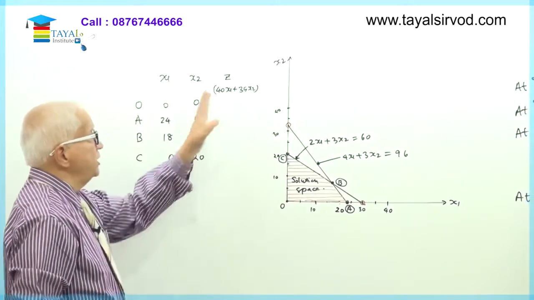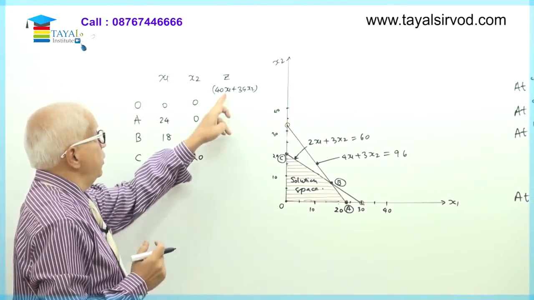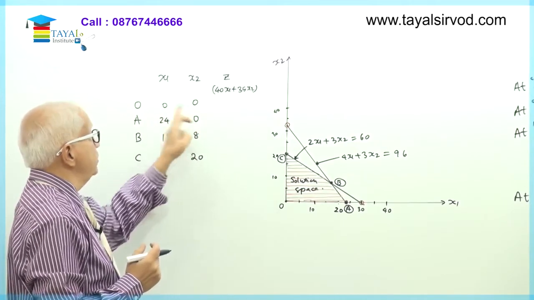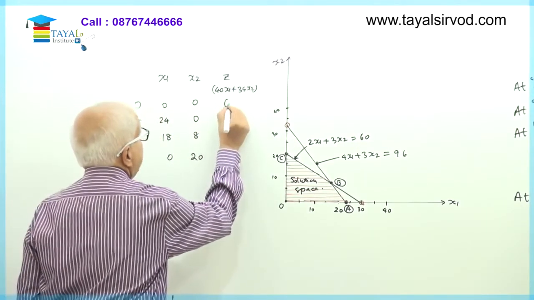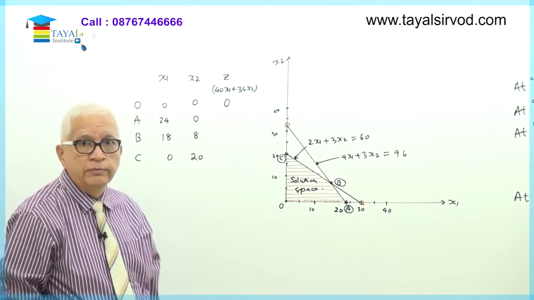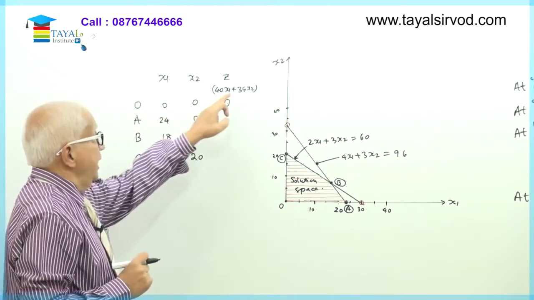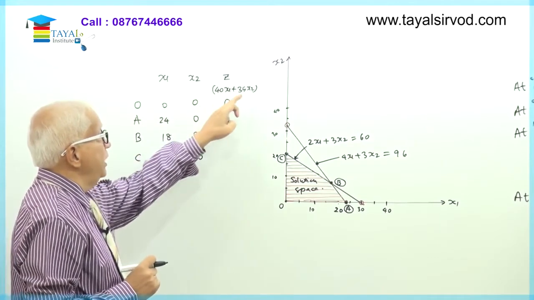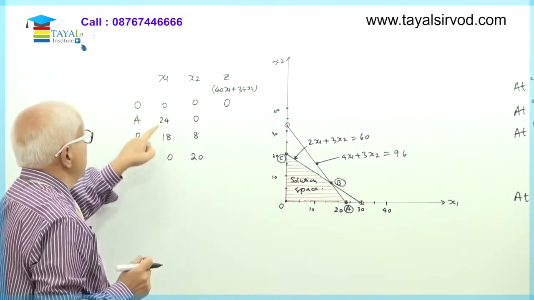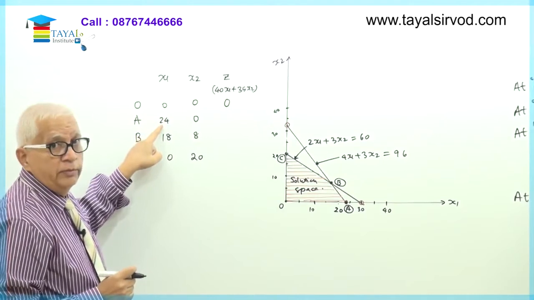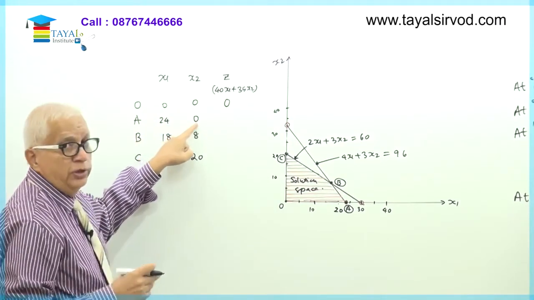Put these values in this expression. Obviously 40 into 0 plus 35 into 0, the zeta value will be equal to 0. Next, x1 coefficient is 40, x2 coefficient is 35. So 24 into 40, 960 plus 0 into 35 is 0.